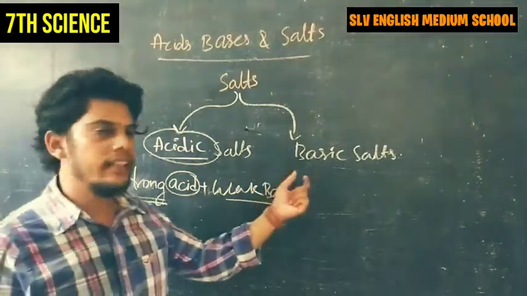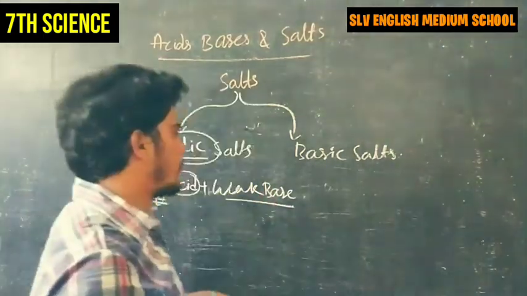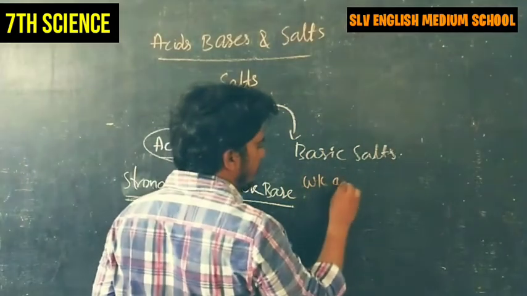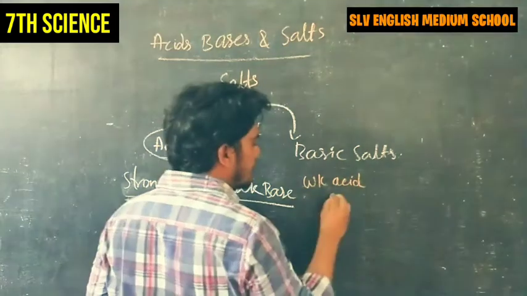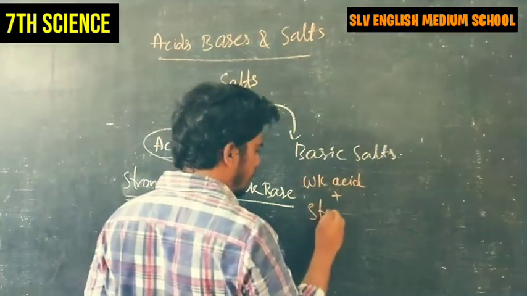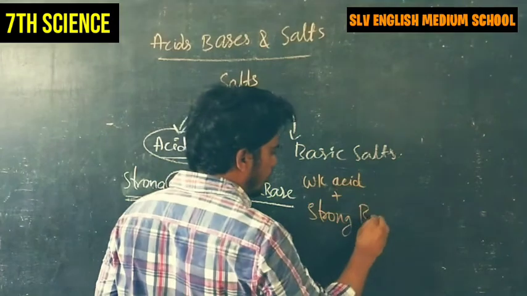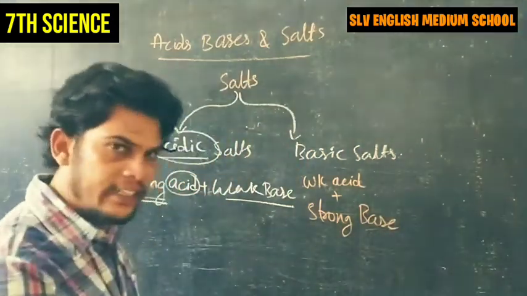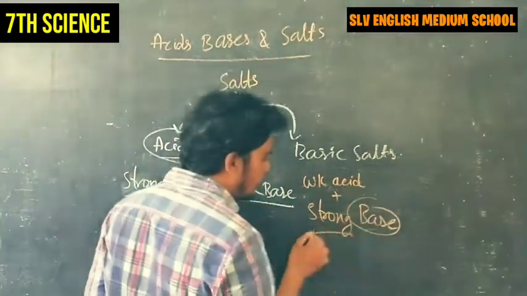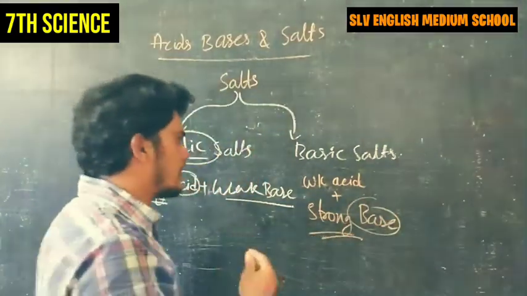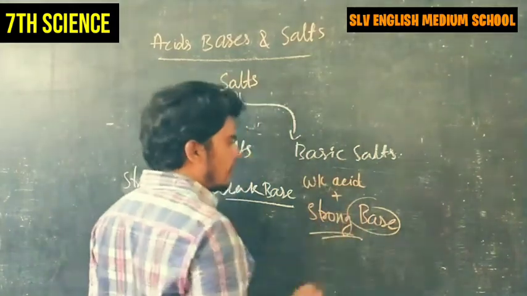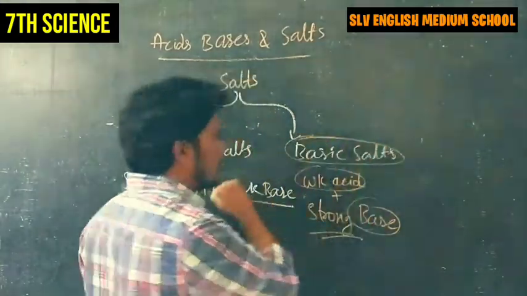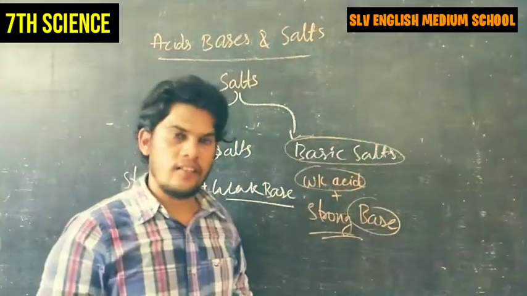What about basic salt? It is quite opposite. When a weak acid reacts with a strong base. Look at here, which one is dominant, which one is more strengthened here? Yes, the base is stronger here. That's why when a strong base and a weak acid react with each other, it forms basic salt. So these are the two types of salts.